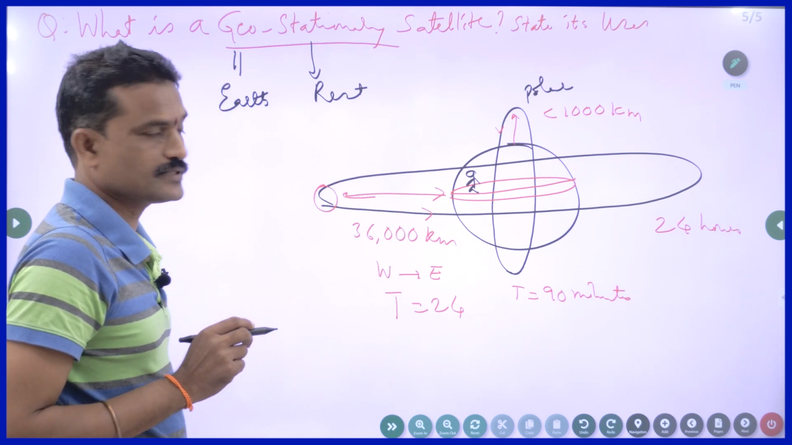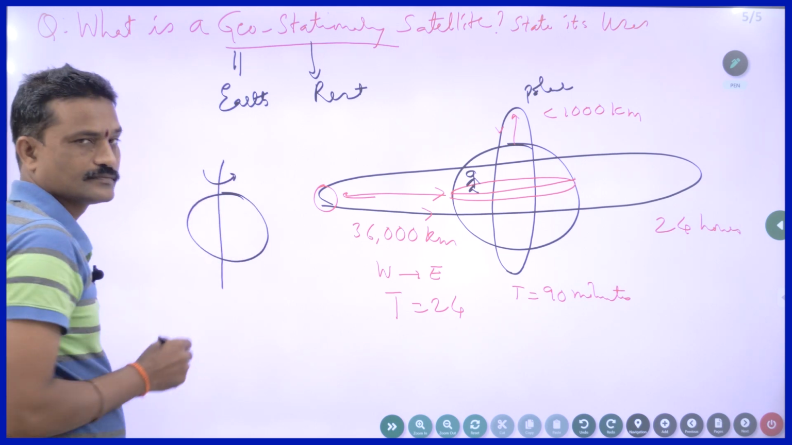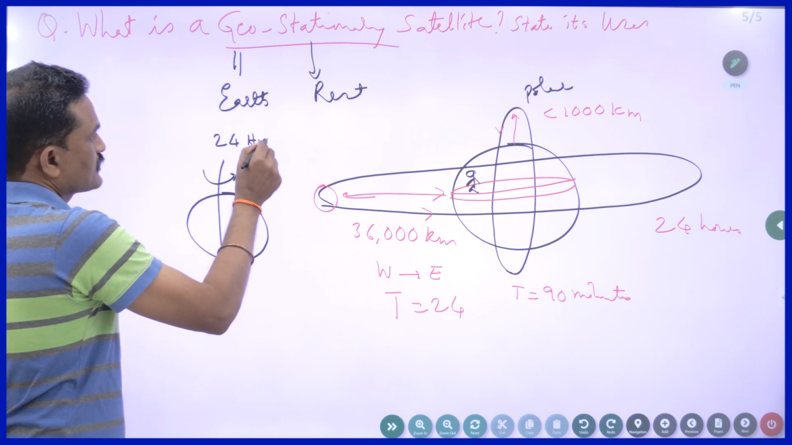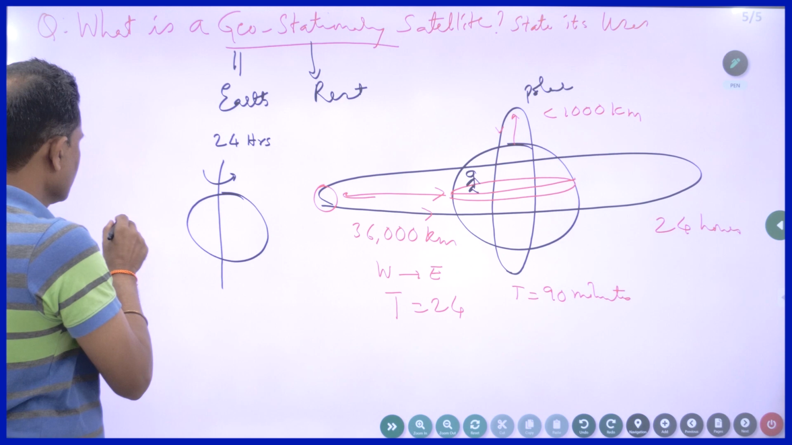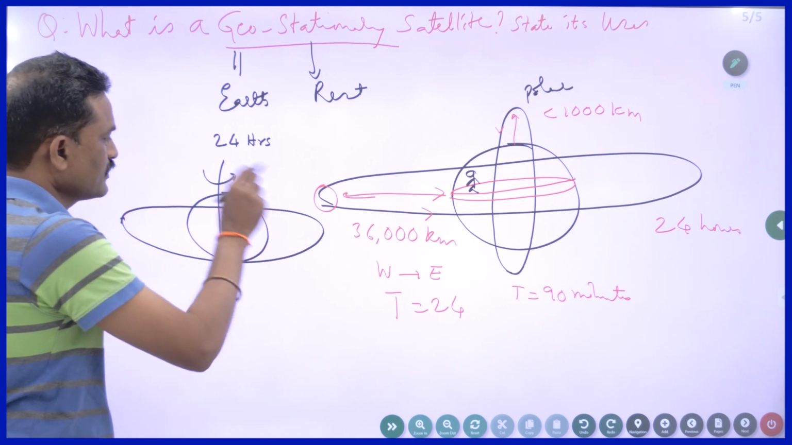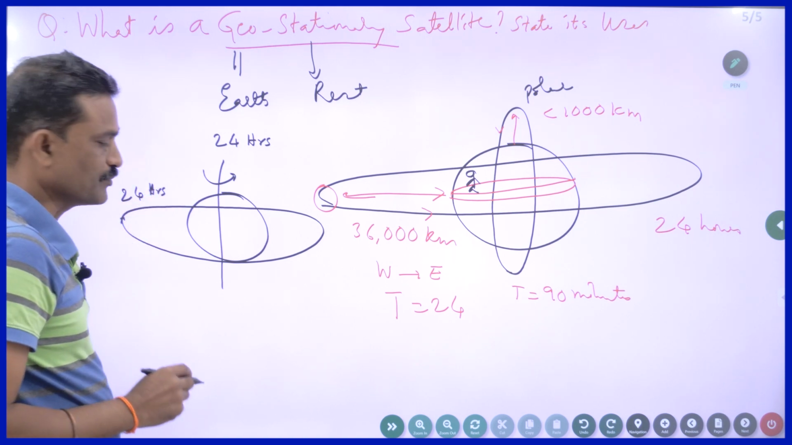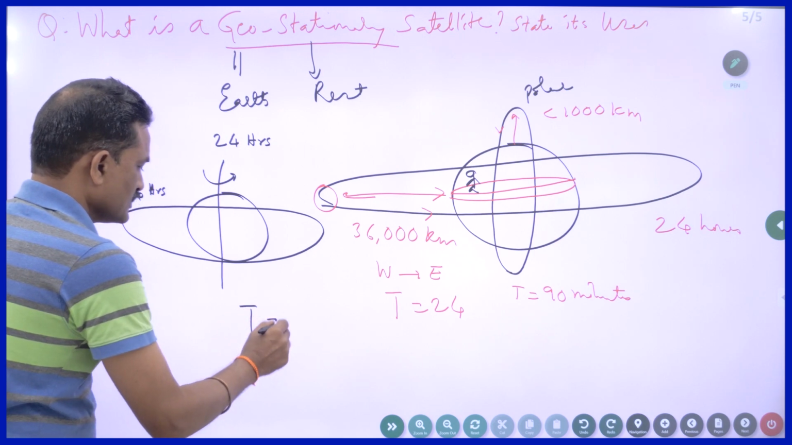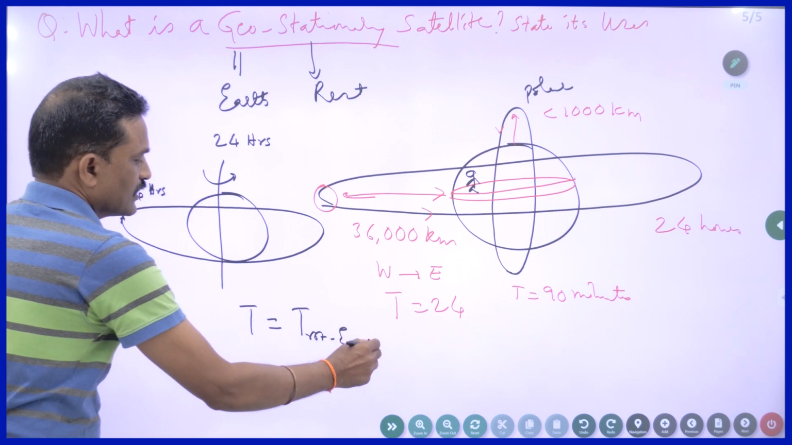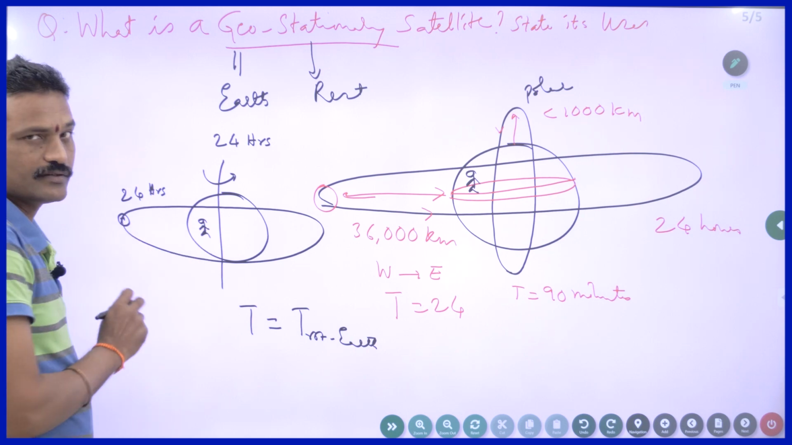Why does it appear to be at rest? See, the Earth is spinning about its own axis. In how many hours? In 24 hours. And this satellite is completing one revolution in how many hours? 24 hours. That means the period of revolution is equal to the period of rotation of the Earth. So what does it mean? For this person, this satellite appears to be at rest.